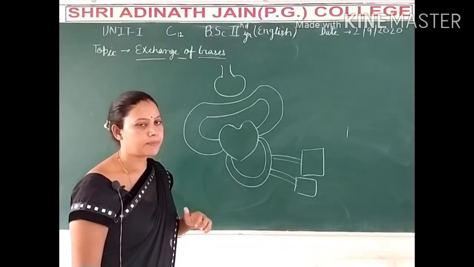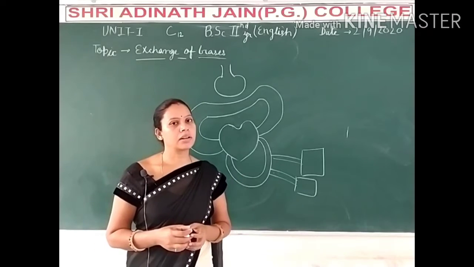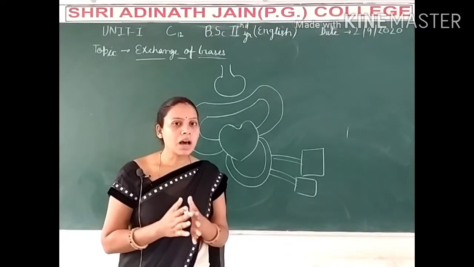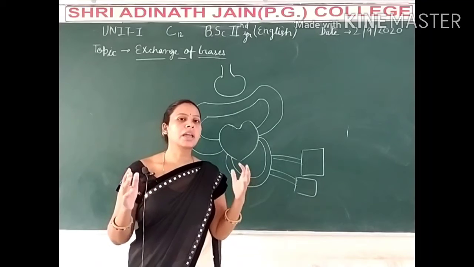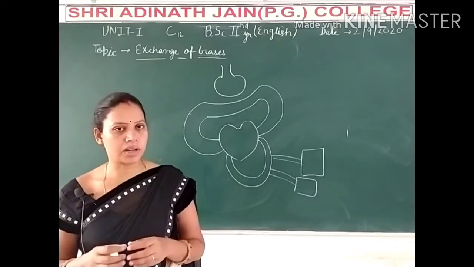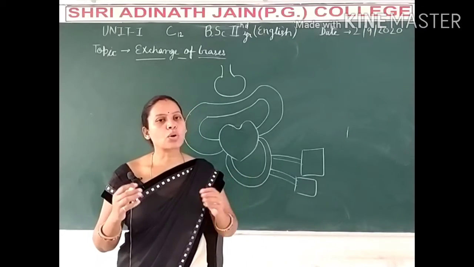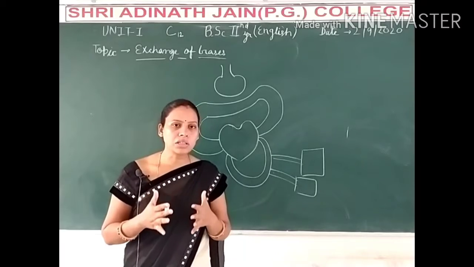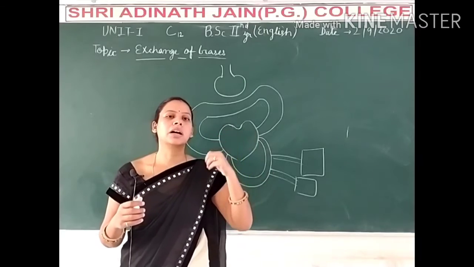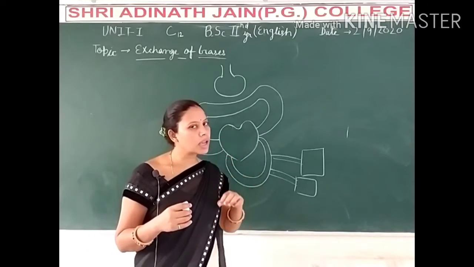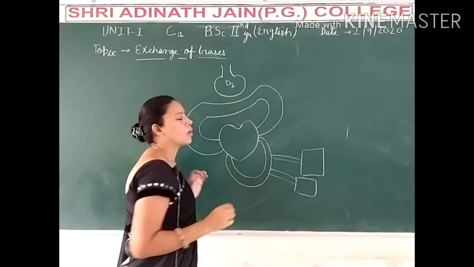When the inhaling condition is there, that time the lungs increase in size due to the increase of the thoracic cavity. Firstly, the thoracic cavity increases so that the lungs are also expanded, so we inhale the oxygen, and by the inhalation process the oxygen will come into the alveolus.